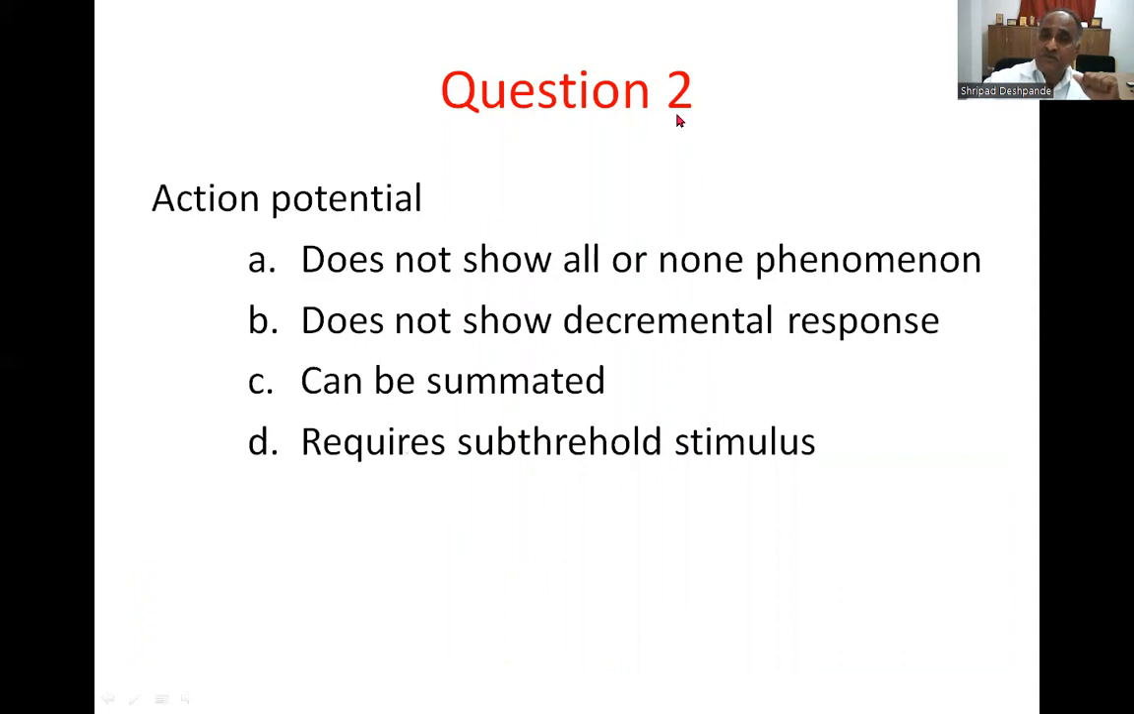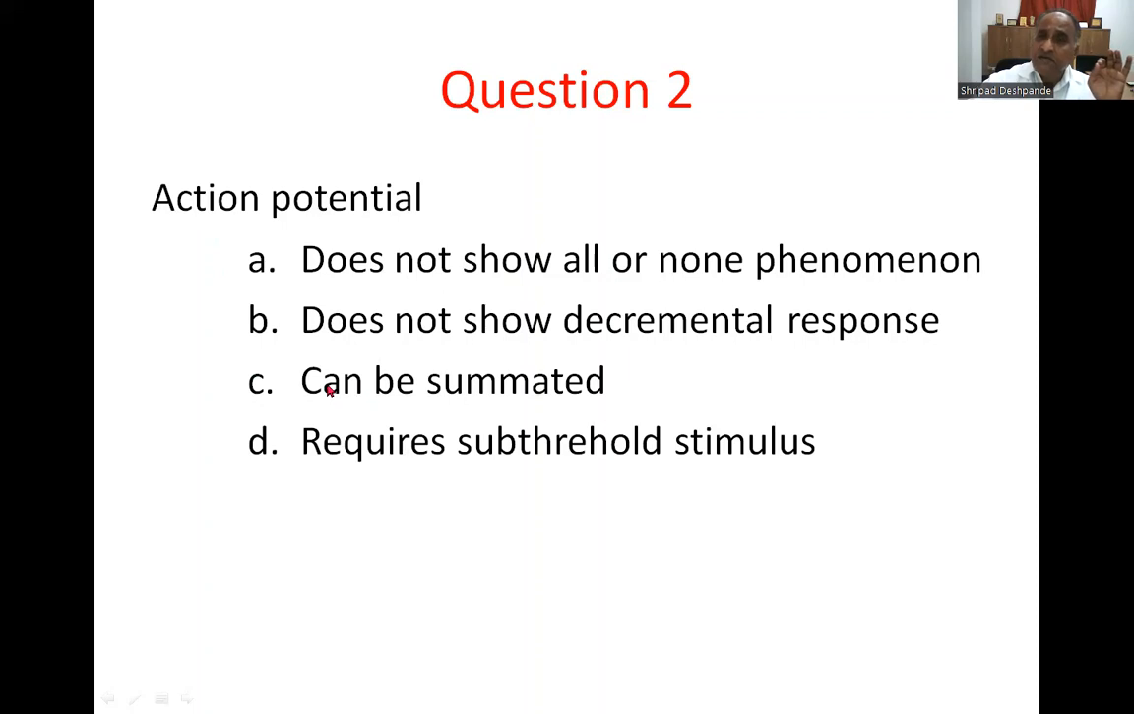Question number 2. Action potential: A, does not show all or none phenomena; B, does not show decremental response; C, can be summated; D, requires subthreshold stimulus. Action potential is an all or none response. Hence, option A is not a correct response.